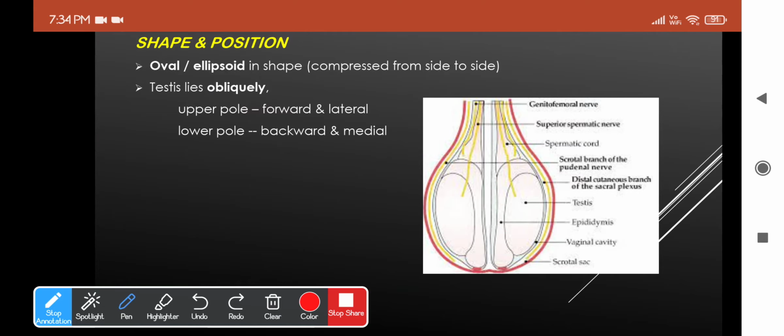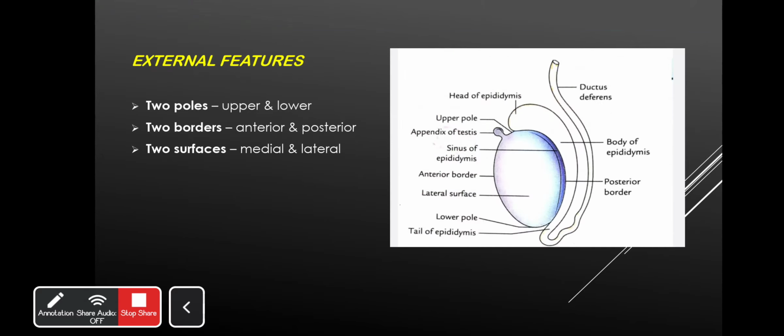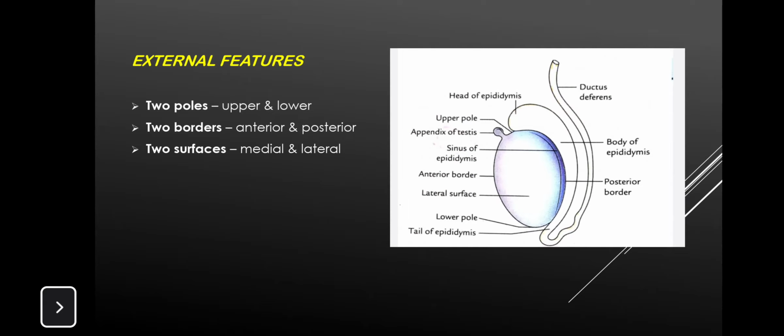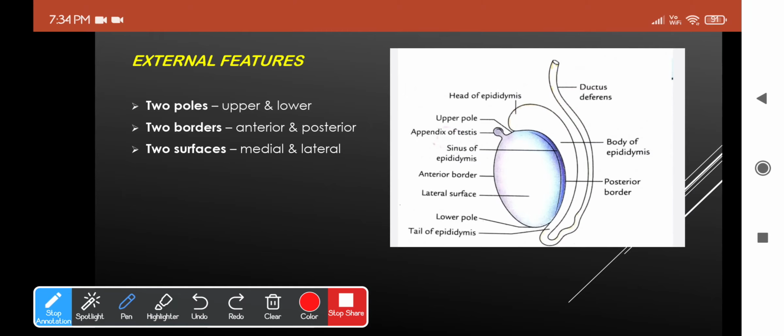Okay, so this was about the position and shape of the testis. About the external features, you have two poles, two borders and two surfaces. The two poles are the upper and the lower poles. These both are convex and appear smooth. The upper pole will provide attachment to the spermatic cord. So you'll have the spermatic cord somewhere over here. So it will be attached only to the upper pole.